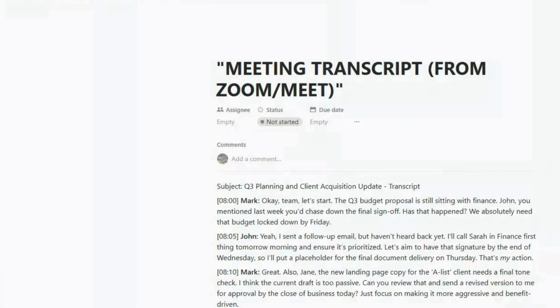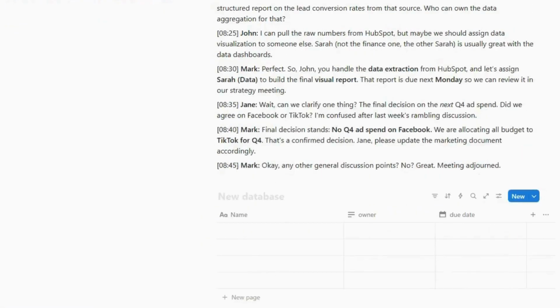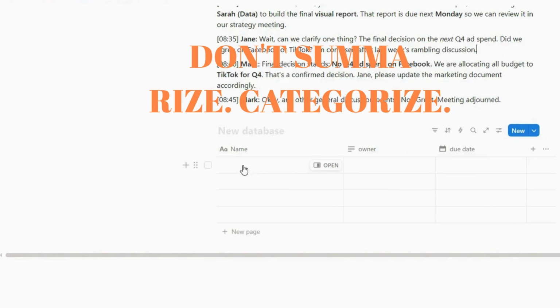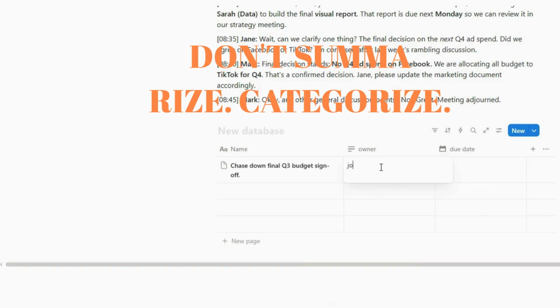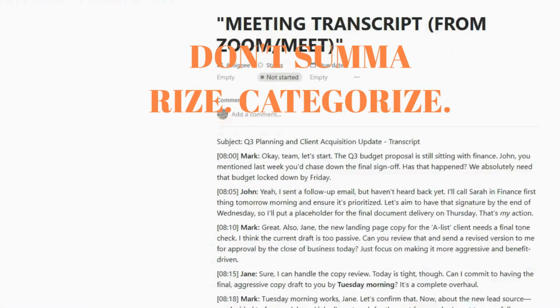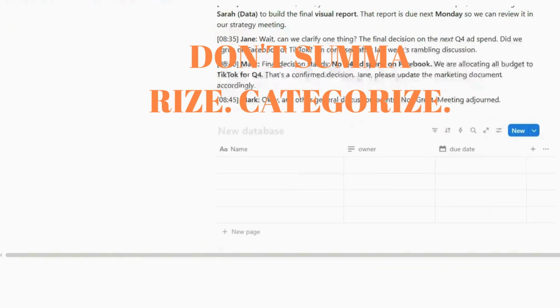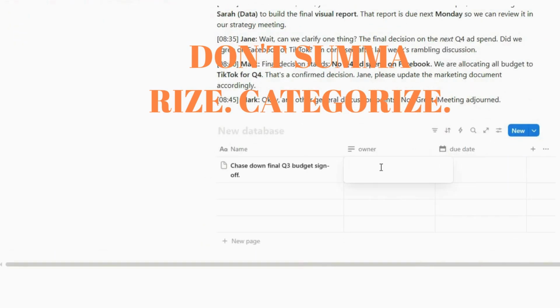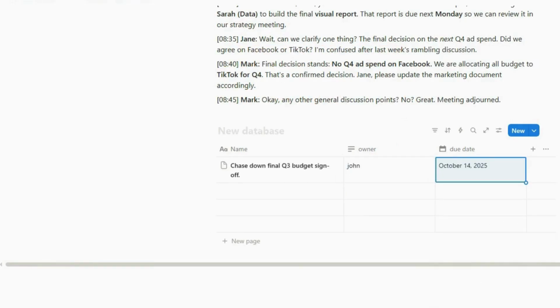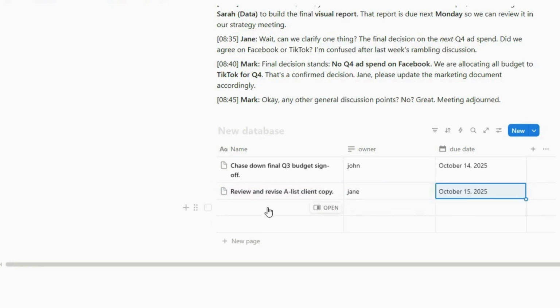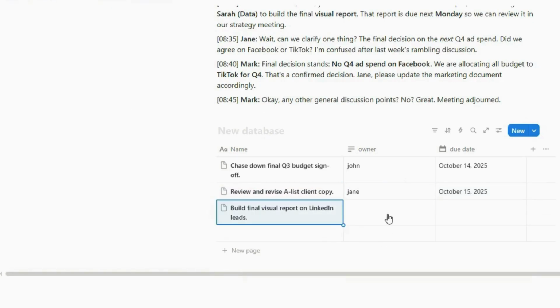The tool is Notion, and the specific feature is its Quick Capture AI. Most people use Notion for basic notes. They miss this critical automation step. Here's how you activate it. Once the Quick Capture is set up, you simply connect it to your transcription service, Zoom, Meet, or even Otter.ai's free tier. The key architectural step is telling the AI exactly what to listen for.